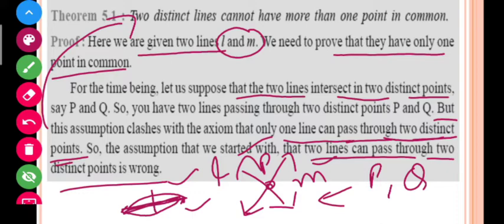You have to also remember this result, that two distinct lines have only one point in common. And what do you mean by distinct here? I told you that distinct is different. I'm telling you all the things again and again. The reason is this: because you are studying it the first time, and it is very important to revise all the things that we have studied earlier, because if you won't revise the things, you will forget it, and I don't want my students to forget all the things.